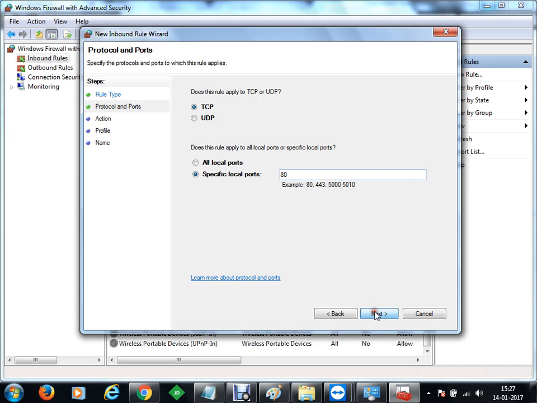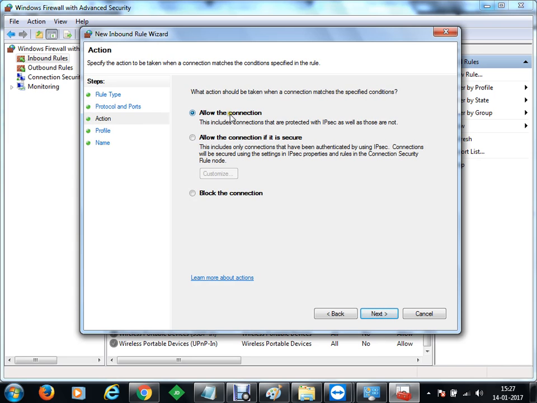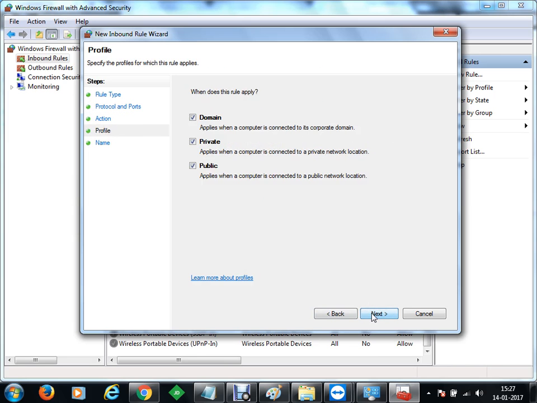I'll go to next. Now what action do I want to perform? Do I want to allow this connection? Allow the connection if it is secure, that is if it's HTTPS, or I want to block the connection. Let's say I want to block the connection. Okay, we'll go next. On all the profiles, for the domain profile, private profile and public profile.